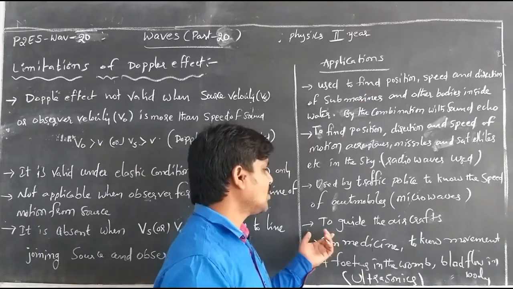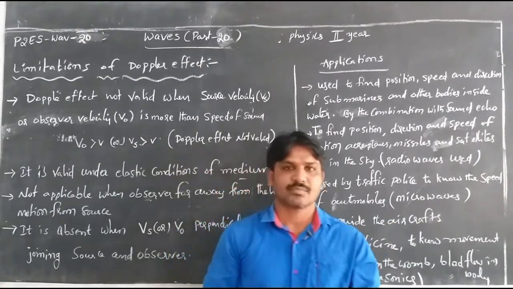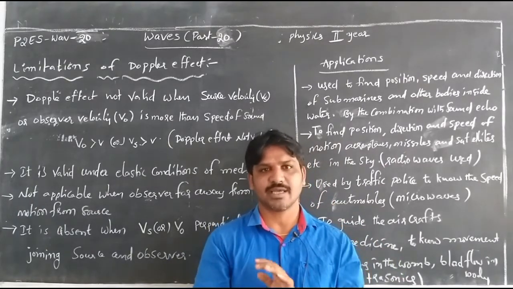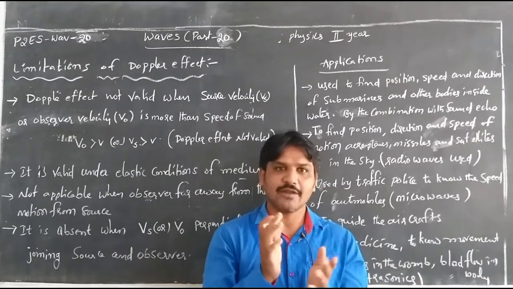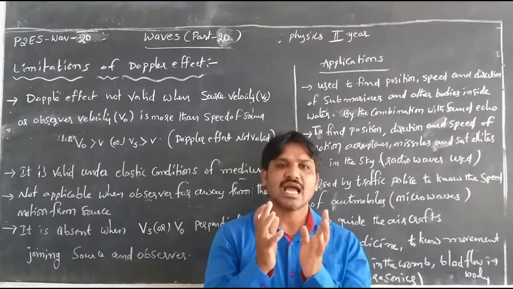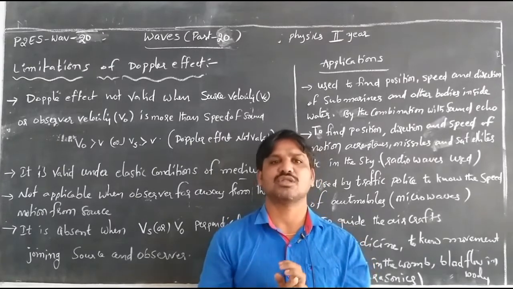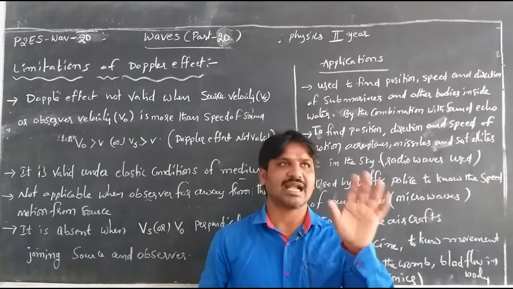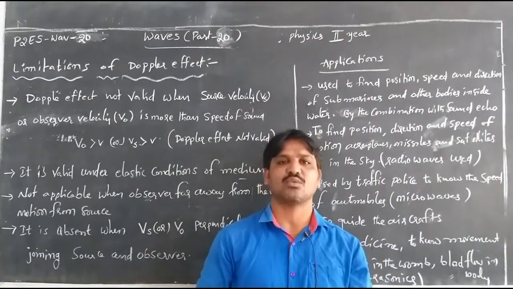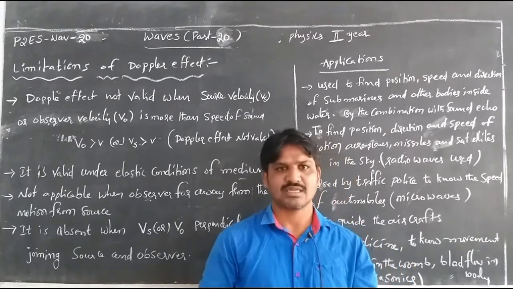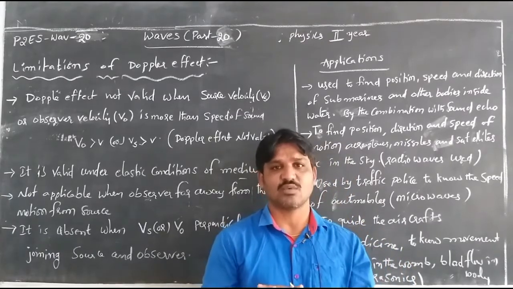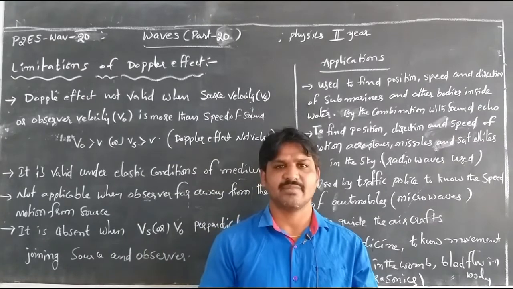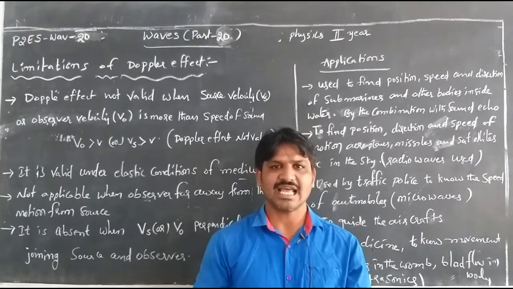Okay. Next, to guide the aircraft flying in the sky, what is the way to go? There are no traffic signals in the sky, so they guide aircraft from the airports using the Doppler effect. By applying it, they can guide the longitude and latitude to move, what altitude they have, and in what direction they have to move. They can guide from the airport.